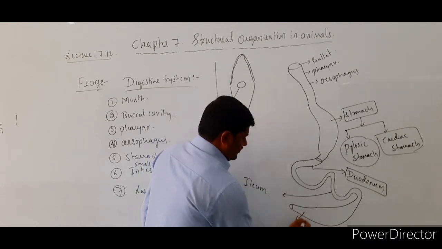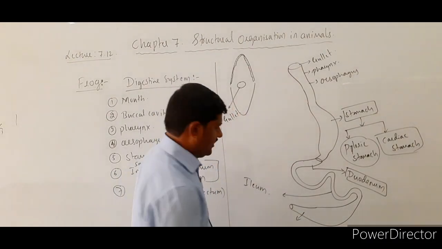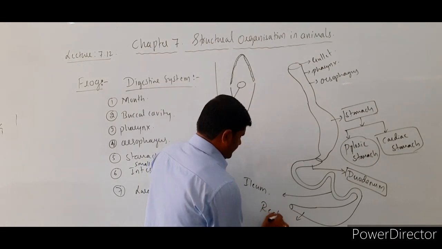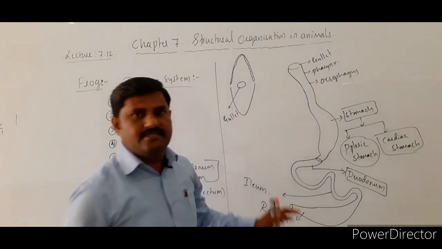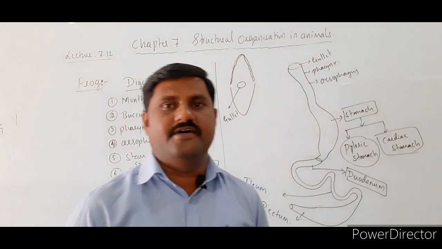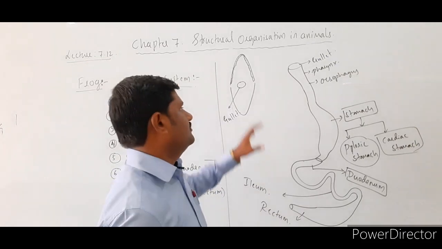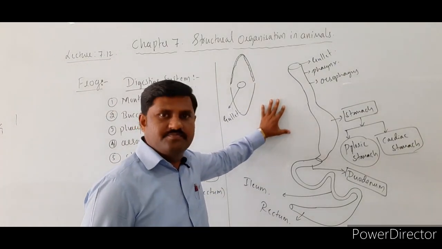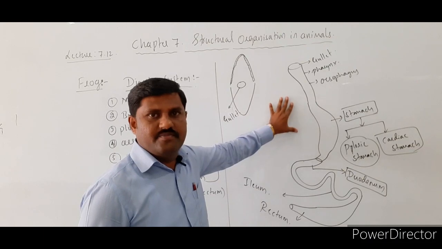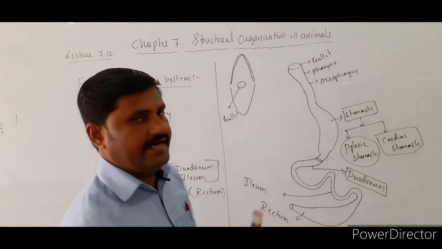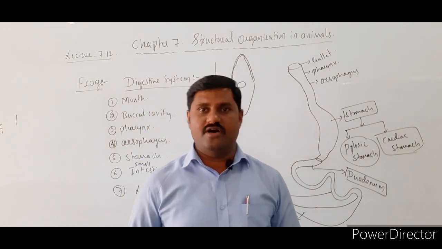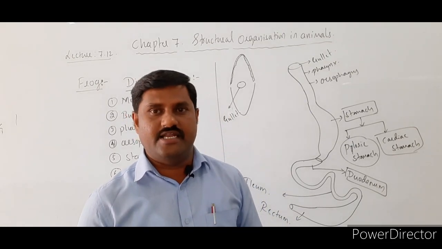And the last, the large intestine, contains the rectum, right? So these are the major parts of the digestive tract of this frog. It is a very simple structure that we come across over here, and let us see how the mechanism of digestion of the food takes place.